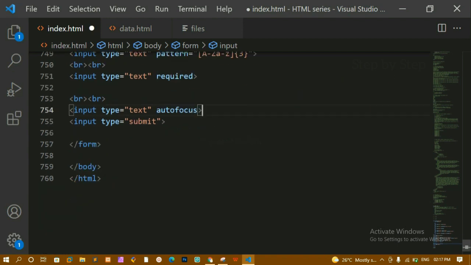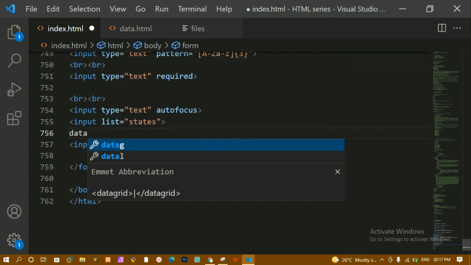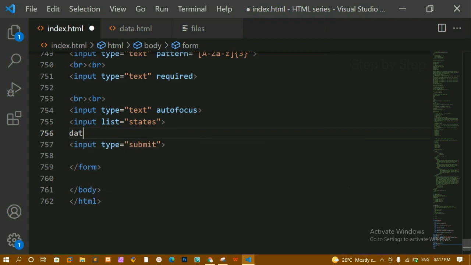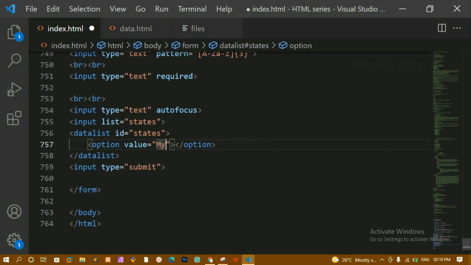Okay, we have seen the list attribute as well, for input. So let me just remove this one, and here we are having list is equal to states. Okay, we have already seen this one. Now for this list attribute, whenever we are using a datalist like this, inside this we have to give the ID. Let me write here datalist, and inside this ID, whatever list I have given here, I have to copy and paste the same thing here. Now inside this I can give some options. I can write here Mysore, and below this I'm going to write Karnataka.